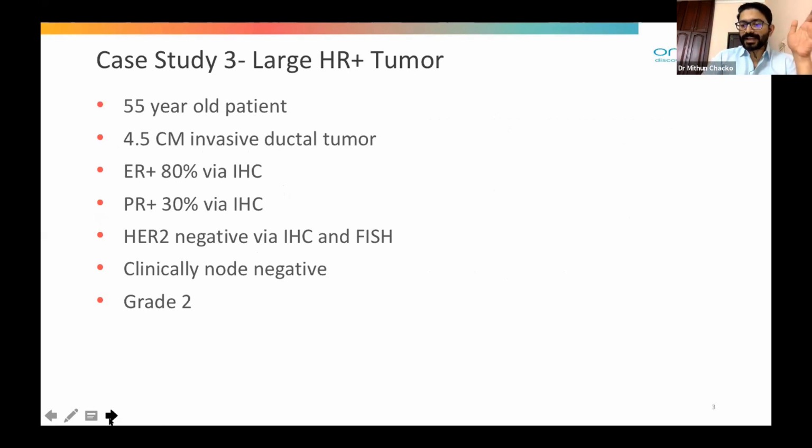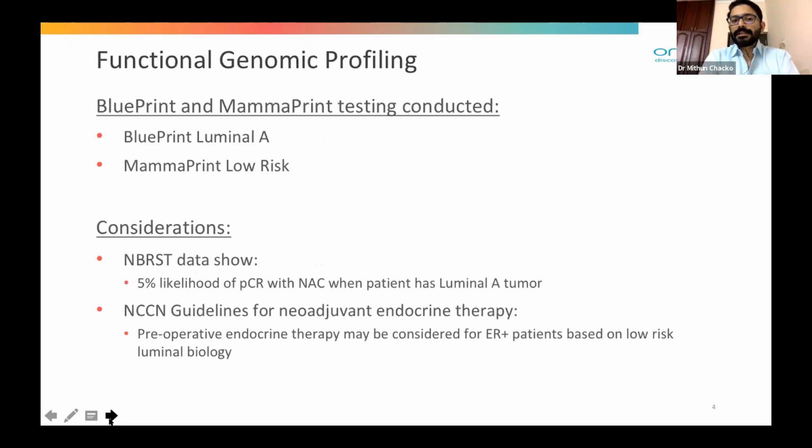So this can be considered as clinically high risk because of the size of the tumor, large hormone receptor positive, and the genomic profiling was done, which showed a Blueprint of luminal A type and MammaPrint low risk type. So this is also similar to case 1 in which we can avoid chemotherapy and we can safely go ahead with adjuvant hormonal therapy and even think of giving